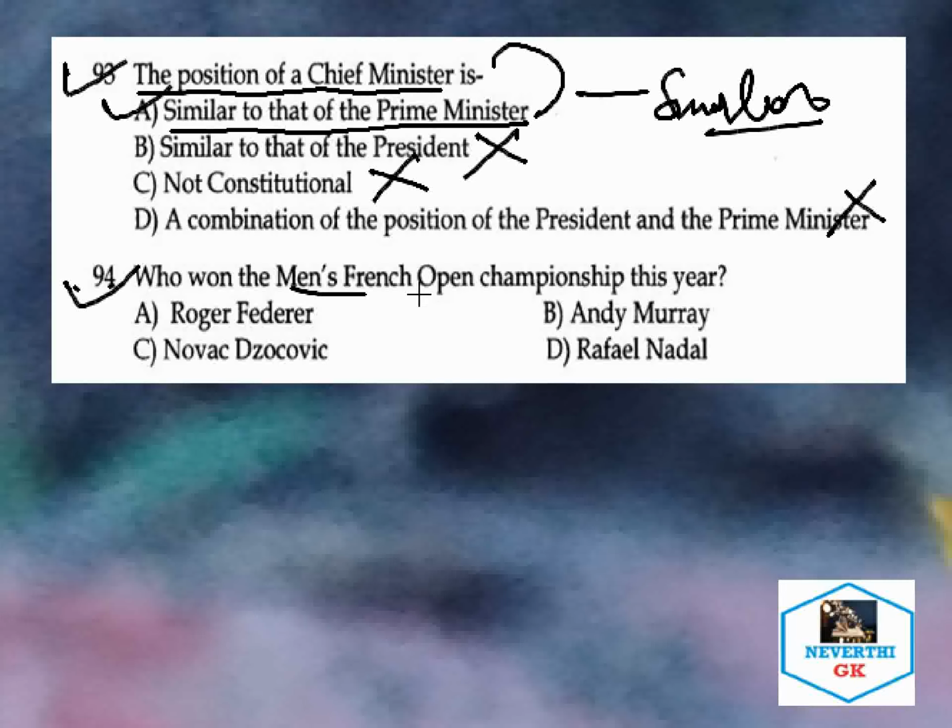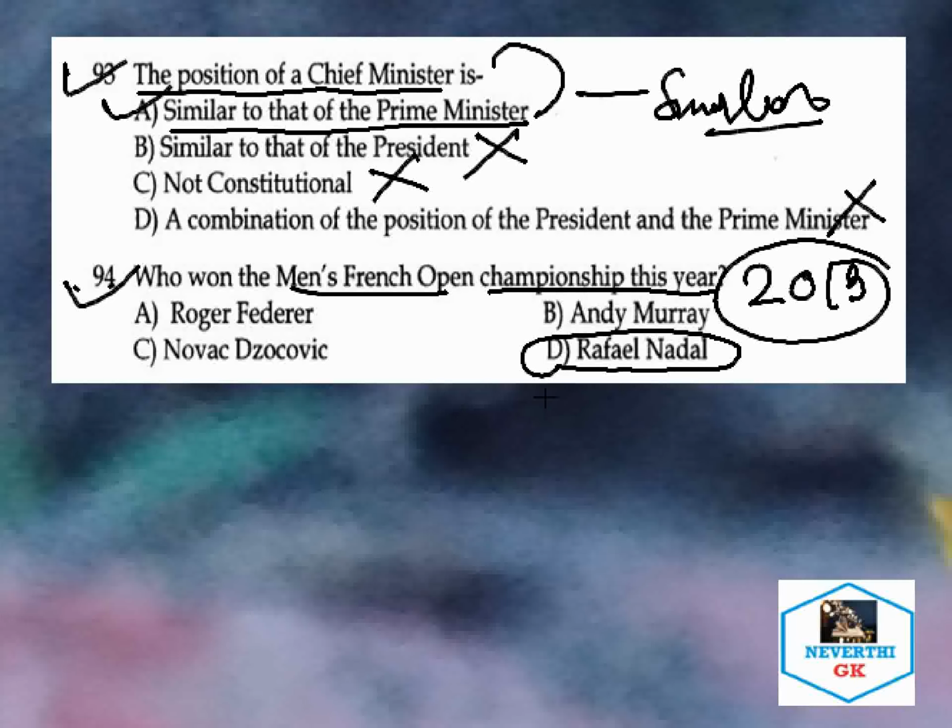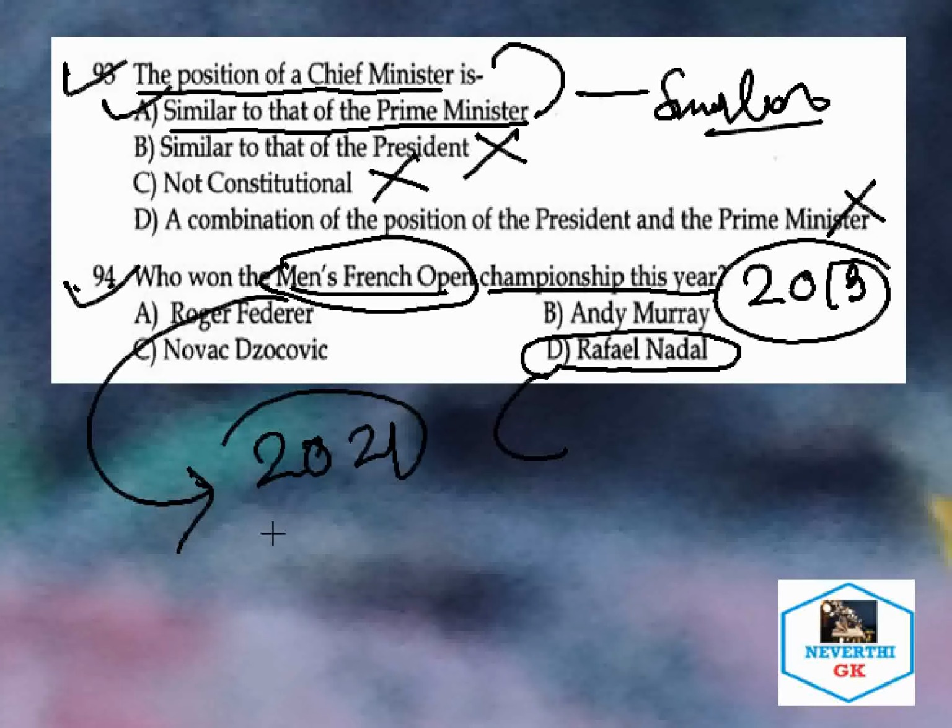Who won the men's French Open Championship this year? This year means this question is asked in which year? 2013. You need to remember. So the correct answer would be Rafael Nadal. This is an important question expected in the upcoming exam as well. Questions may be expected about the men's French Open winners in 2021. So you can find out in the later parts of my video; I'll make an expo section and you will come to know about it.